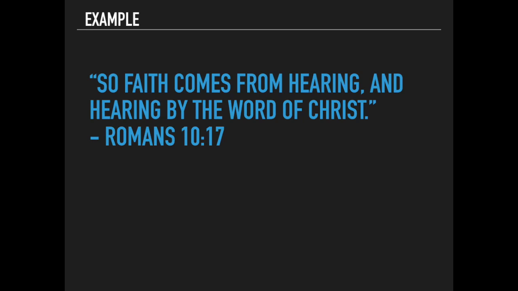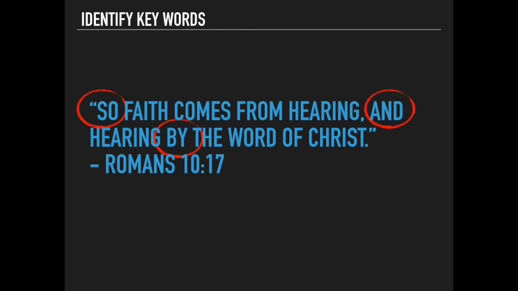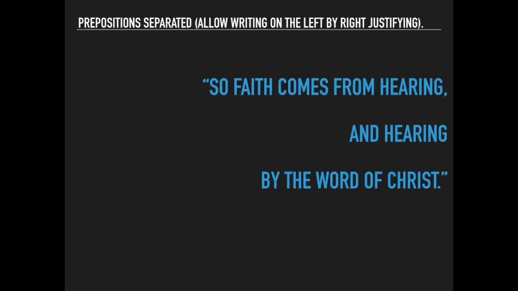Romans 10:17 says this: so faith comes from hearing, and hearing by the word of Christ. So let's split this up into prepositions and see how it works. Let's right justify it so we can have room to write on the left. It says this: so faith comes from hearing, and, so we see an and statement, so we're going to split the preposition there, and hearing by the word of Christ. So we have that by there. That's an action manner statement, so we split it right there. So you should have three separate prepositions right there. One that says, so faith comes from hearing, and then and hearing, and thirdly, by the word of Christ.